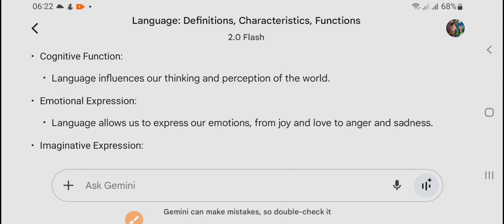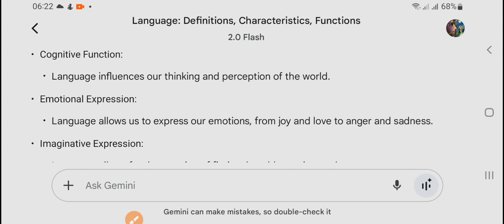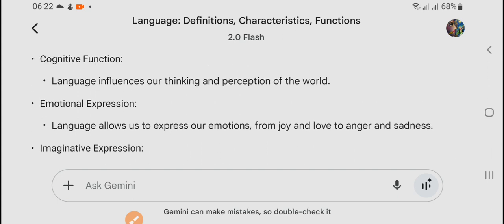Sometimes if I am very cruel, and I speak very badly, if I am using bad language, definitely your mind changes, your mindset changes, and your image of me will change because of language. So language plays a very important role.